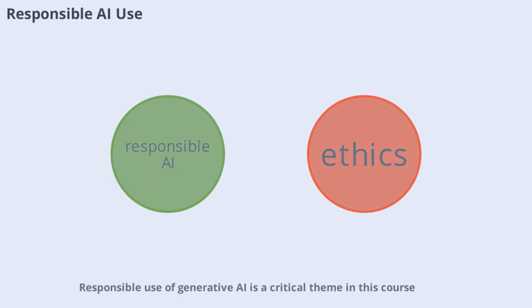Responsible use of generative AI is a critical theme in this course. AI systems can produce inaccurate, biased, or misleading outputs if used carelessly. The course teaches you to verify outputs, recognize limitations, and understand ethical consequences. Responsible use requires human oversight, awareness of hallucinations, sensitivity to bias, and respect for privacy and intellectual property. These practices ensure that AI is used safely and ethically.